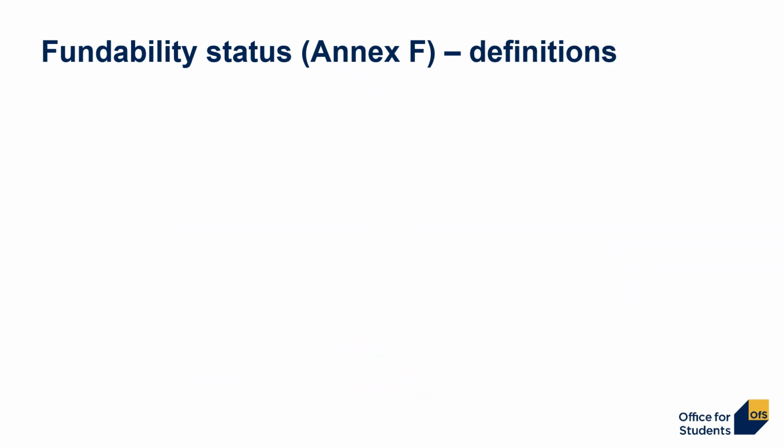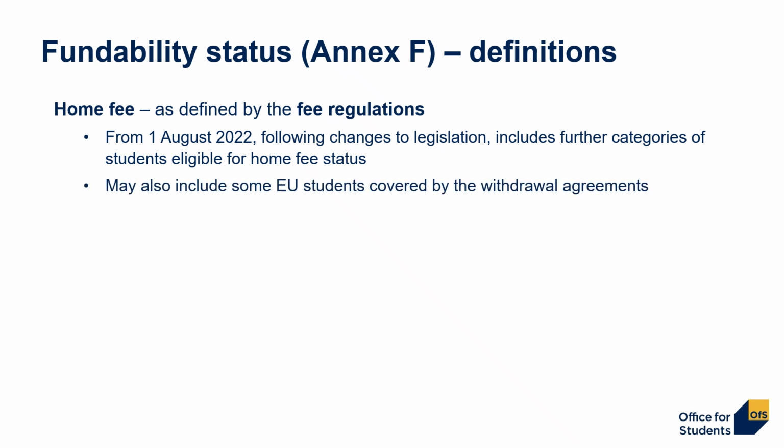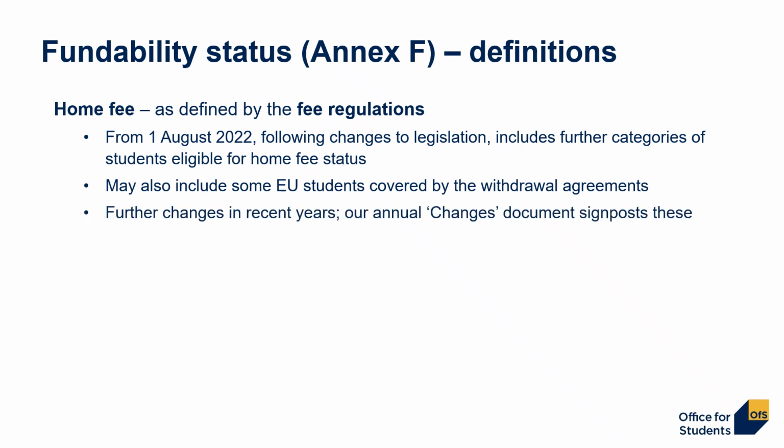Annex F in the guidance is the place where this is all laid out. It says that if a student is eligible under the student support regulations, in HESES they are home fee. Note that the regulations referenced by Annex F do change from time to time. For example, from the 1st of August 2022, changes to legislation expanded the categories of students eligible for home fee status. Note also that these regulations may also include some EU students covered by the withdrawal arrangements. And further changes in recent years are laid out in our changes documents, so that should always be referred to.